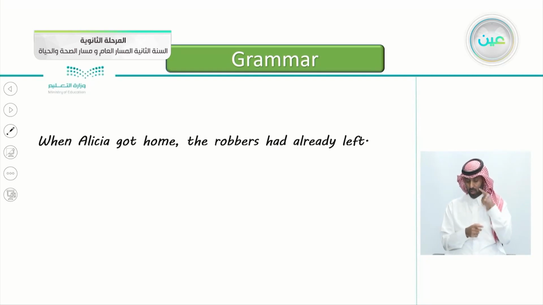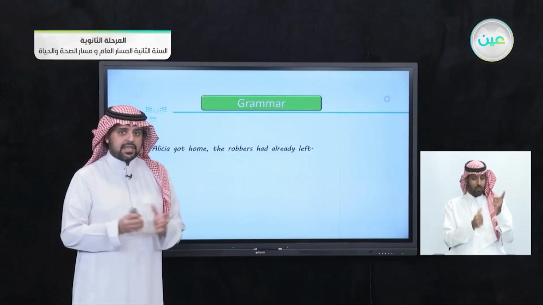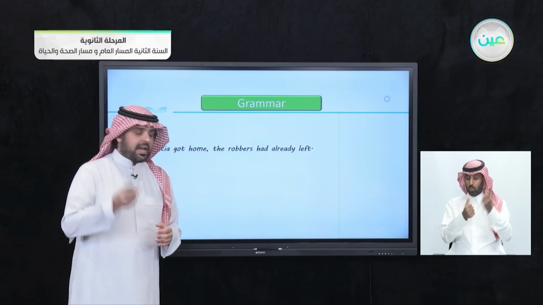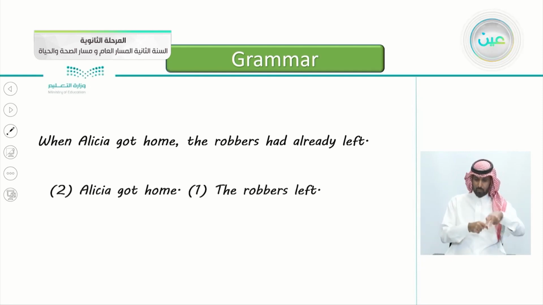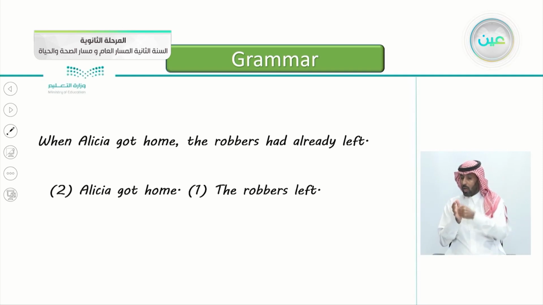So this is another sentence here. When Alicia got home, the robbers had already left. How many actions do we have here? How many events? Yes, we have two. The first one, that Alicia got home. The second one, the robbers left. So we have two actions. The first one is Alicia got home, and the second one, robbers had left.